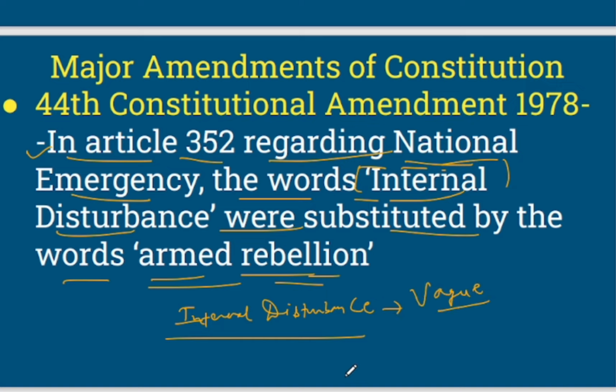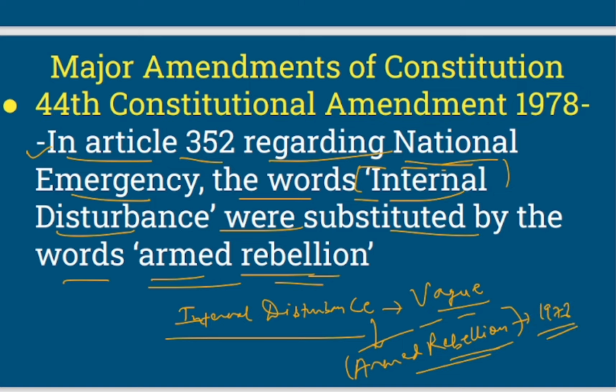So to check the national emergency on the internal disturbance ground, the word armed rebellion was brought. Armed rebellion is very specific, and the ground is justified. So that is why this armed rebellion word was brought. So this armed rebellion came after the 1978 Act.